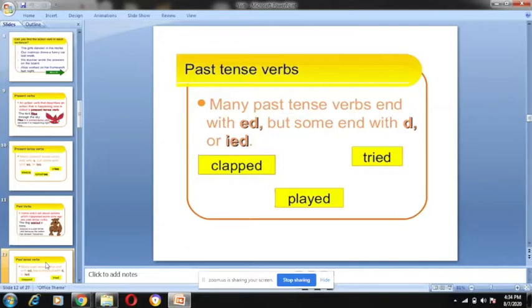So it is a rule that if a word is ending with ed, d or ied, you can confirm that this word is a past tense verb. Like the word ending with s, ies or es was the present tense verb.